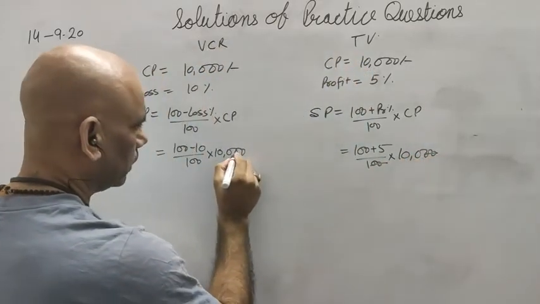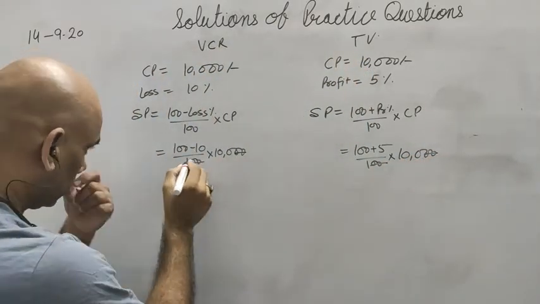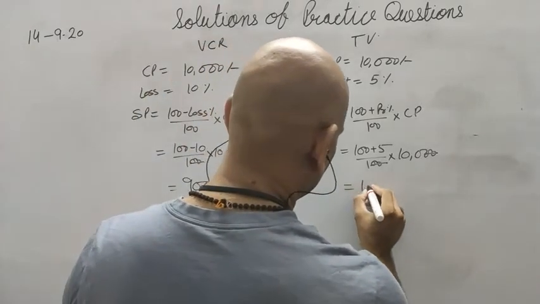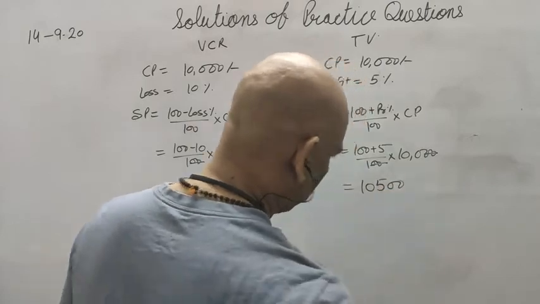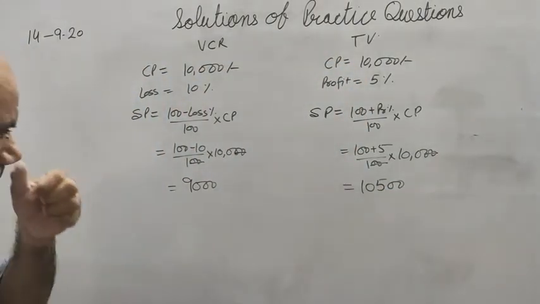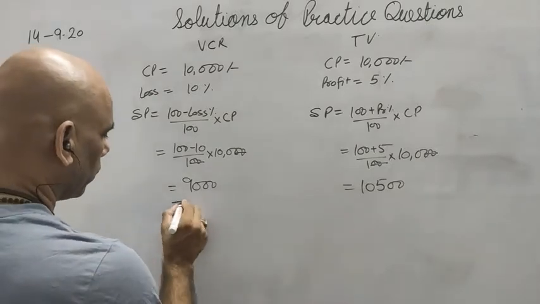Double zeros are cancelled, double zeros are cancelled. So here it is 90, it means 9,000, and here it is 10,500. So 9,000 is what VCR is sold for and 10,500 is what TV is sold for.